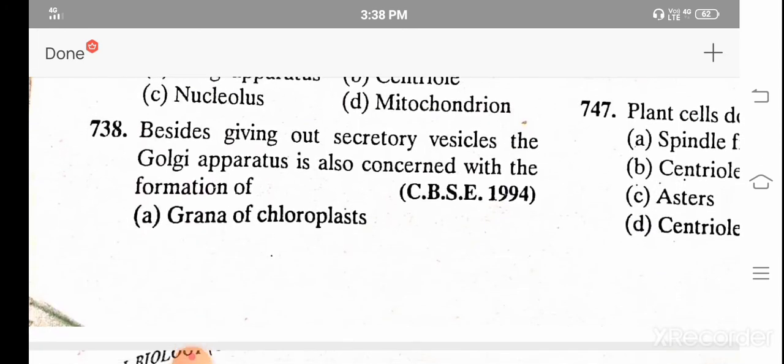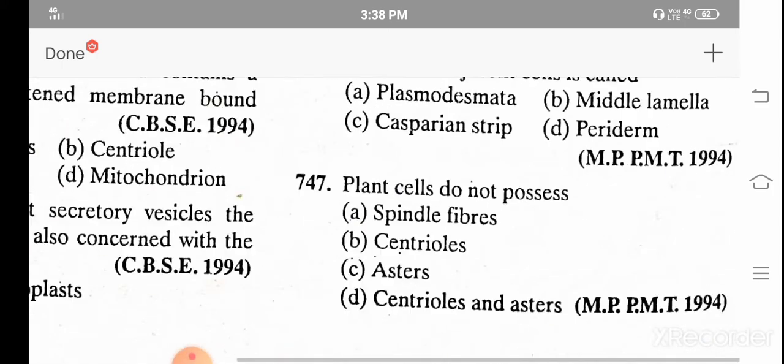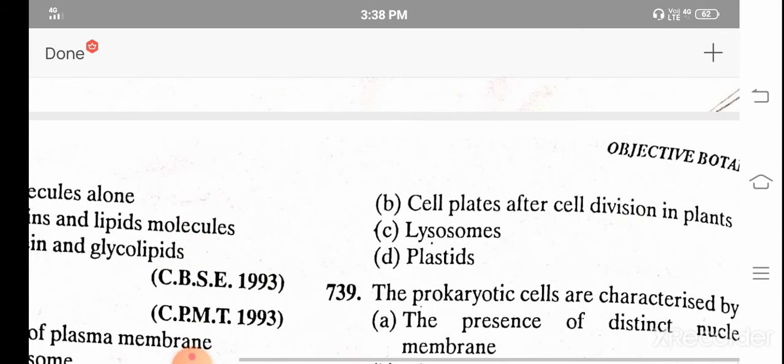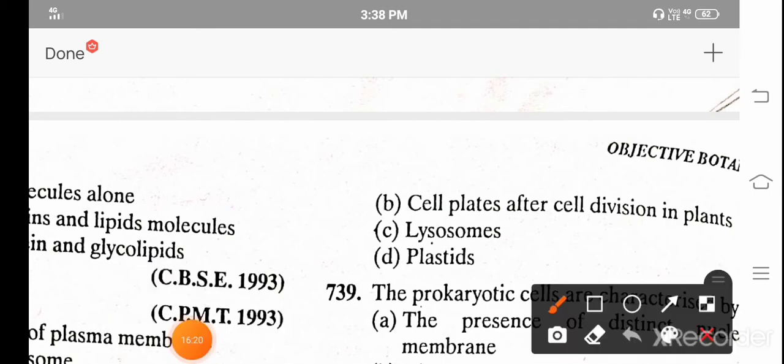Besides giving out secretory vesicles, the Golgi apparatus is also concerned with the formation of A. Grana of chloroplast, B. Cell plates after cell division in plants, C. Lysosomes, and D. Plastid. And the correct answer is lysosomes.